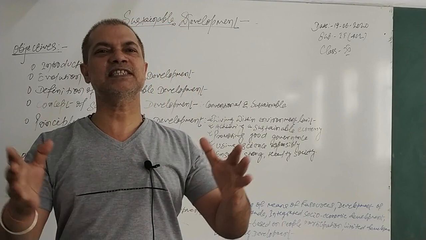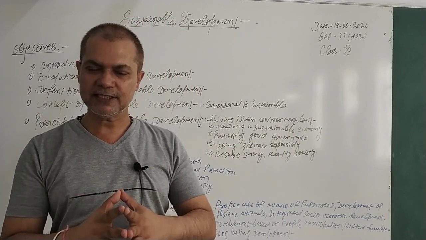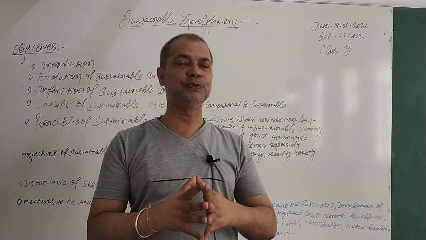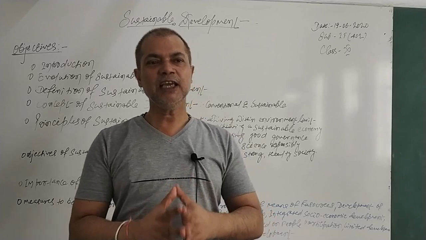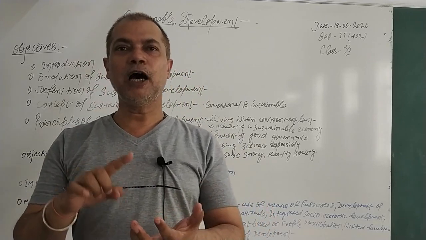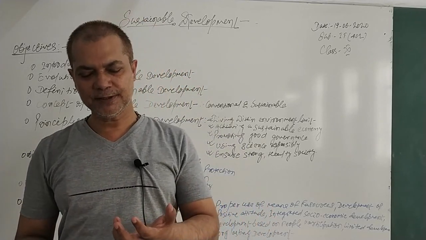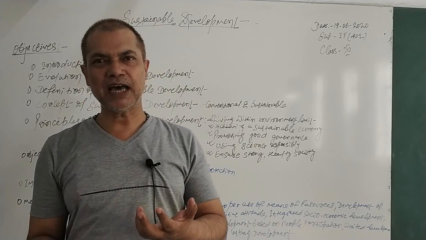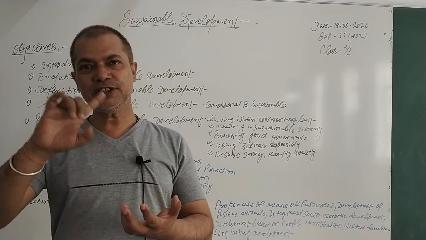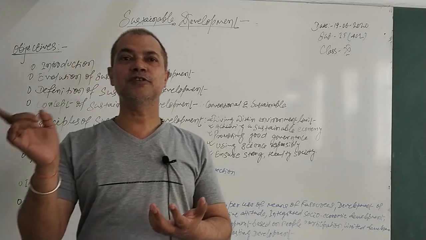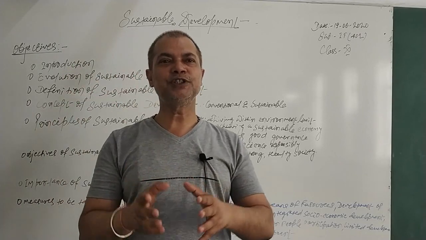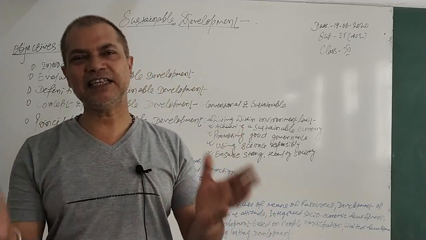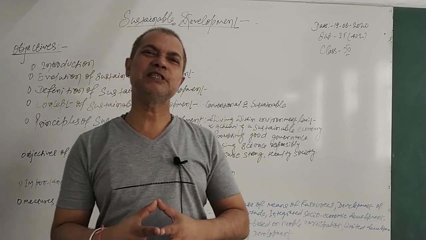It means any development we do today should not damage our environment, and future generations should not miss the opportunity to develop something new at that time. That is what sustainable development is.